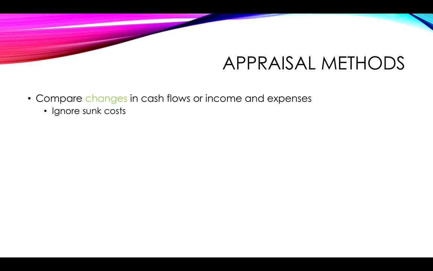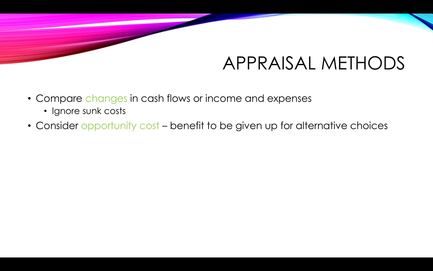So the costs that have already been incurred or will still take place no matter what you decide are not going to be factored into the equation. We also need to have a look at the opportunity cost. Sometimes there is a cost that we would have to pay in the sense of if we decide to buy one asset, maybe we need to forego buying a different asset for some other purpose. We need to then factor in what are we losing out if we are not able to do option B that we would have liked to perhaps do. In other words, what is the benefit that we are going to have to give up if we make alternative choices?